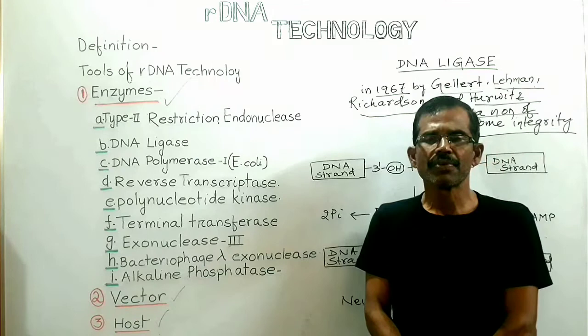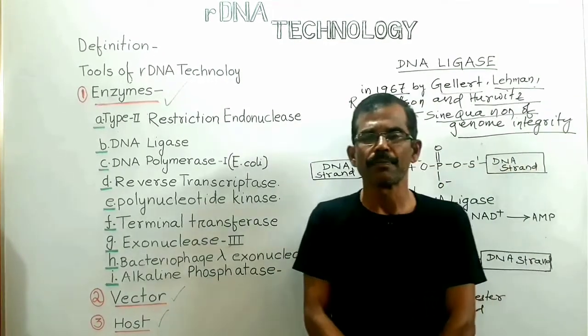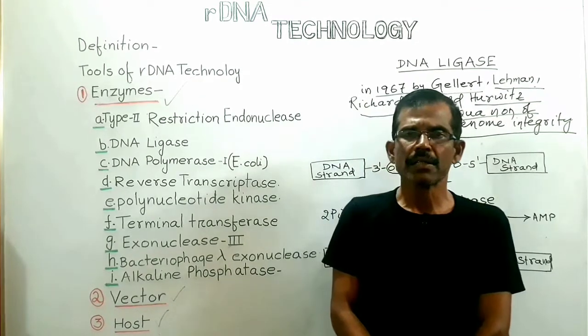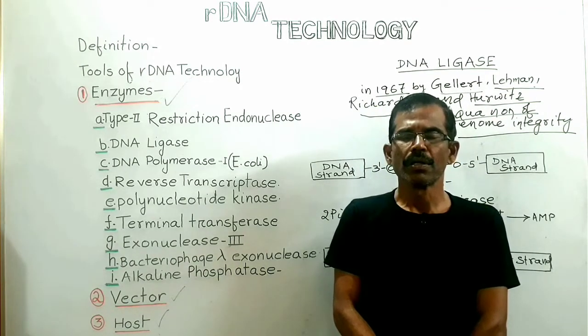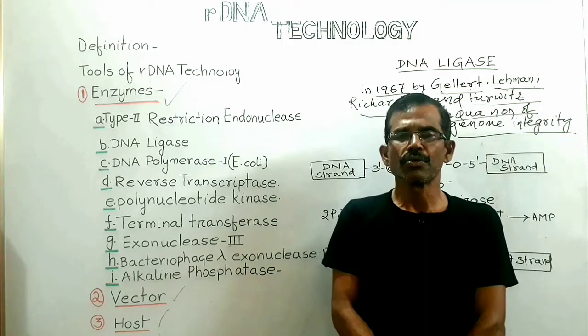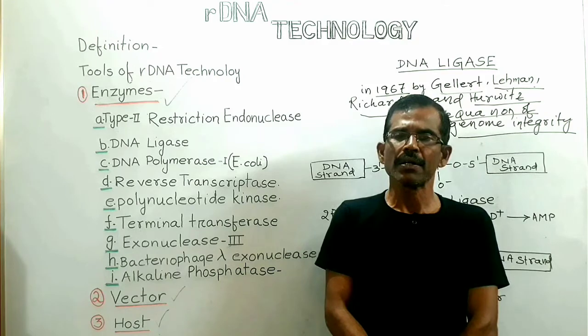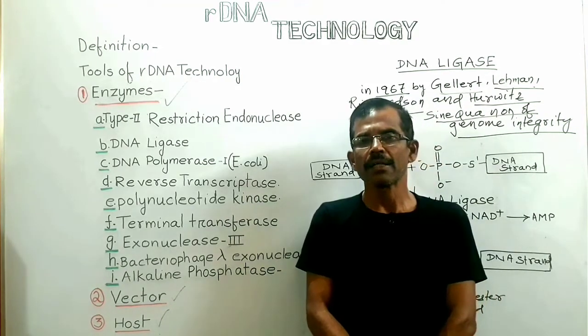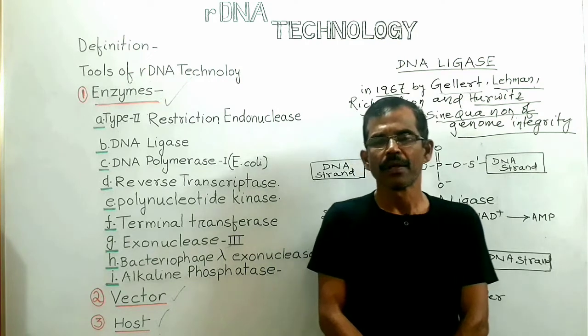DNA ligase facilitates the joining of DNA strands together by catalyzing the formation of phosphodiester bond between the hydroxyl group which is present at the 3' end of one DNA strand and the 5' phosphate group of another strand.